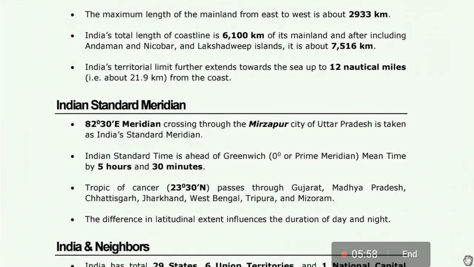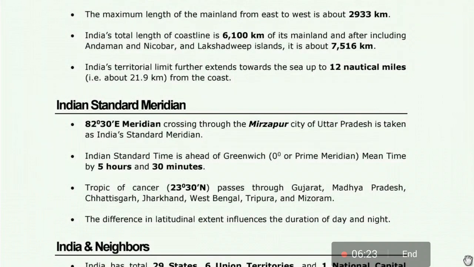Indian Standard Meridian, ISM. The 82 degrees 30 minutes east meridian crossing through the Mirzapur city of Uttar Pradesh is taken as the Indian Standard Meridian.